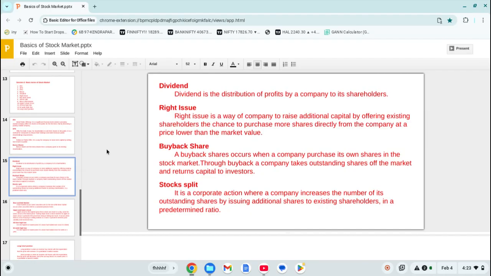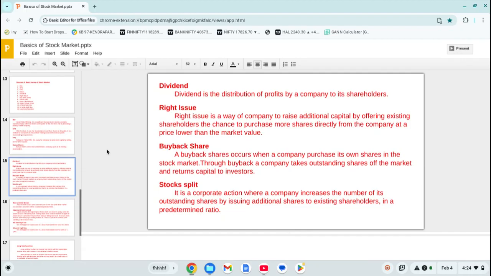Whoever is an existing shareholder, the company thinks that they are loyal. They believe in that company. That's why they have bought the share of that company. So the company wants to give them a chance: please take some extra shares also, and we will give it to you at a lower price than the market value.